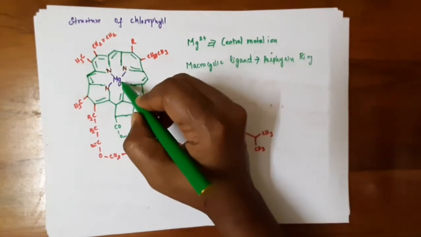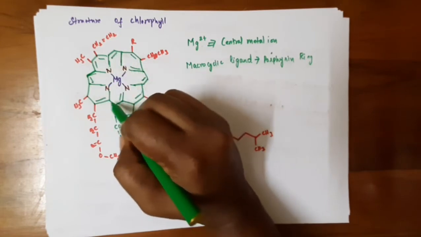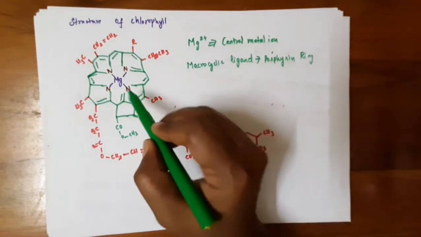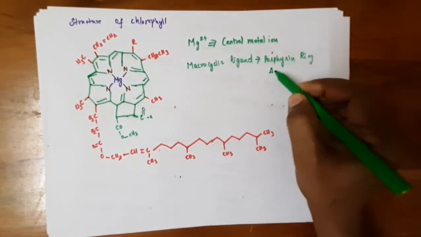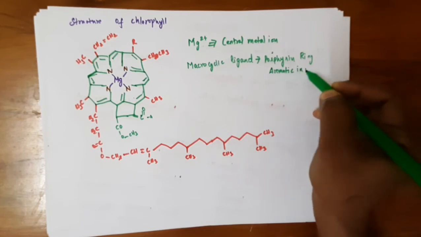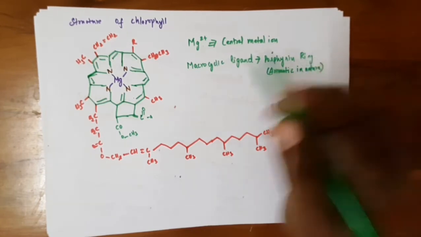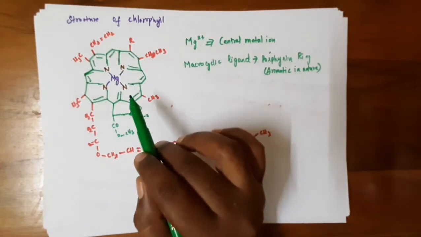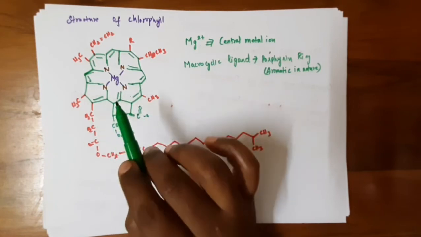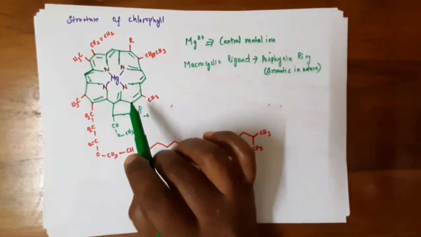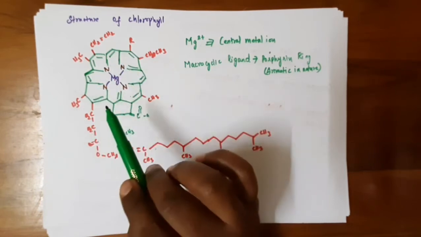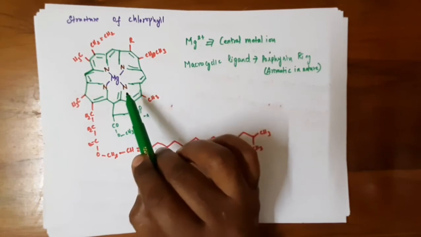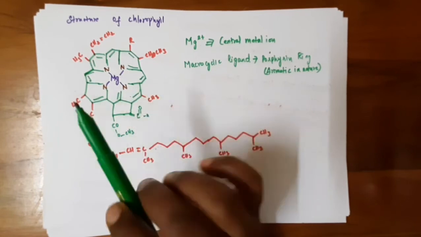Magnesium is trapped at the center, surrounded by the pyrrole rings fused by methylene groups, which is called the porphyrin ring, a macrocyclic ligand with extended conjugation. This macrocyclic porphyrin ligand is aromatic in nature because of the extended conjugation. It gives rigidity to the molecule and stabilizes it overall, and it does not undergo molecular vibrations. It undergoes several absorptions, which makes the molecule very stable.